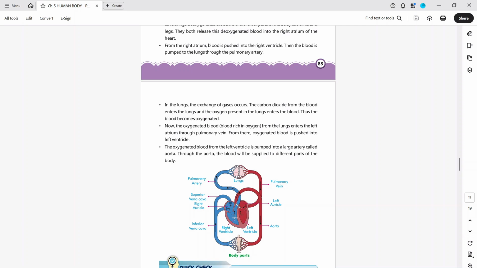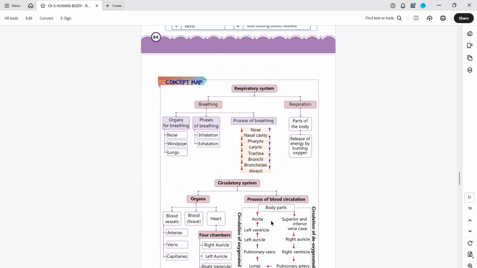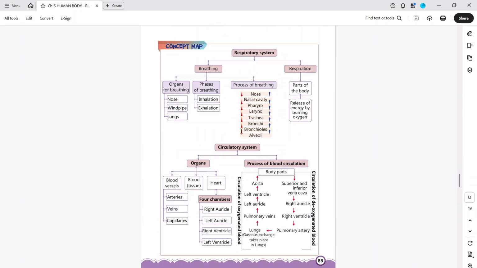So when deoxygenated blood comes, it goes to the auricle, then the ventricle. The ventricle then pushes it to the pulmonary arteries. Pulmonary arteries are the arteries passing to the lungs. Here the alveoli exchange the gases. They take carbon dioxide out of the body and take oxygen into the blood. Then from the lungs, it goes to the pulmonary veins, left auricle, left ventricle, and then it is transferred to different parts of the body through the aorta. So that is the concept.